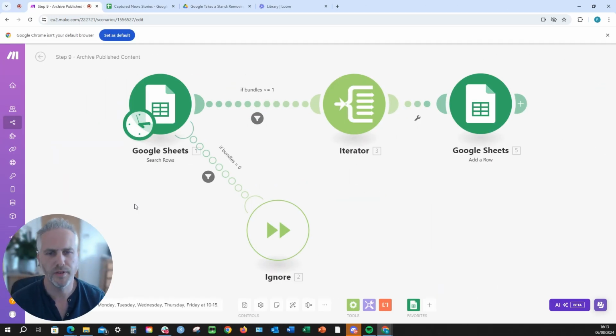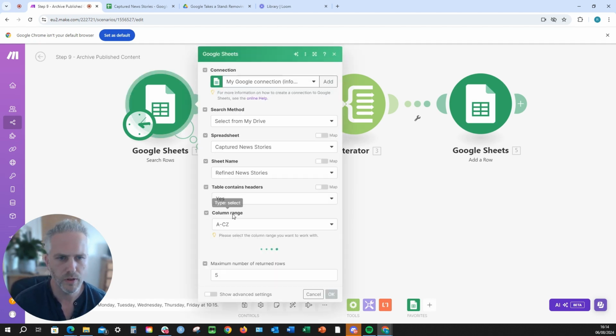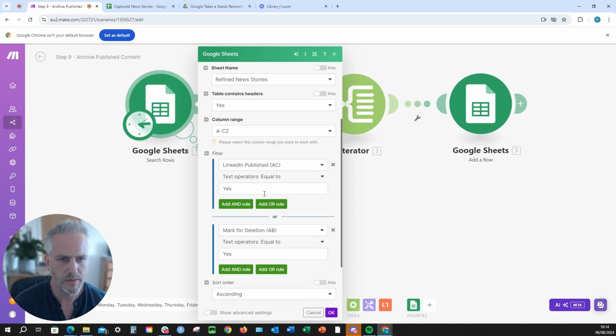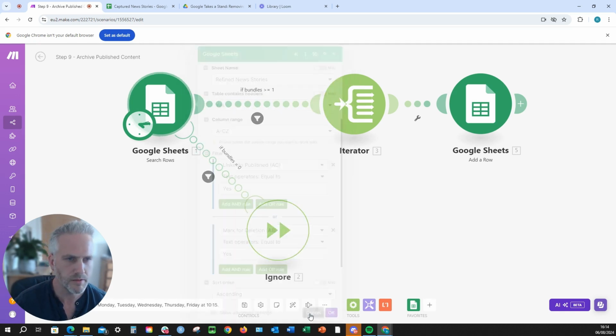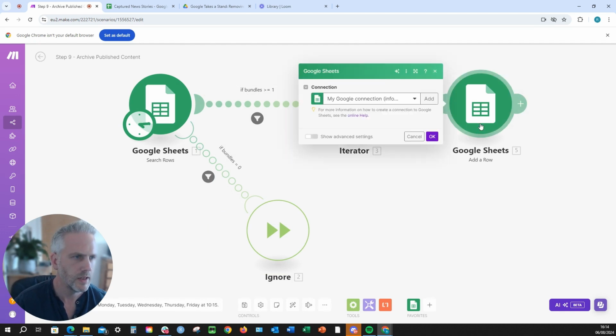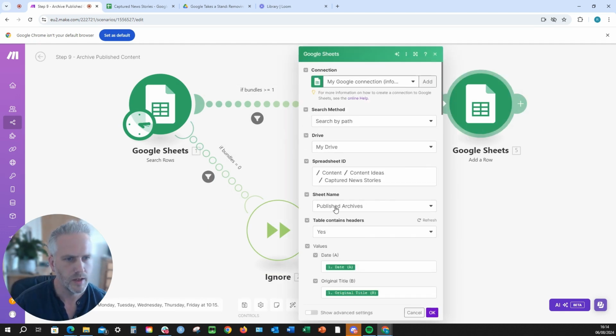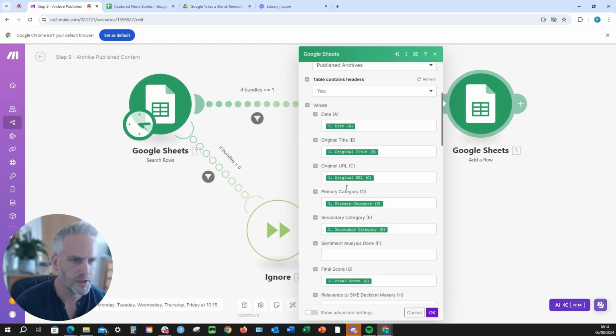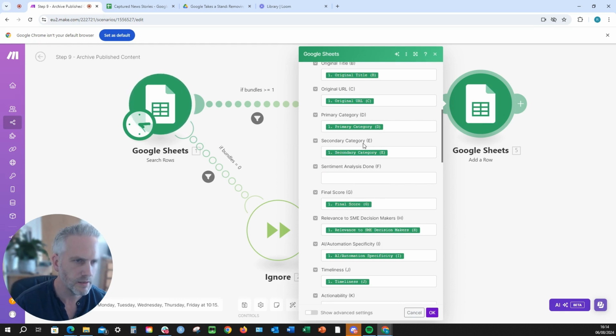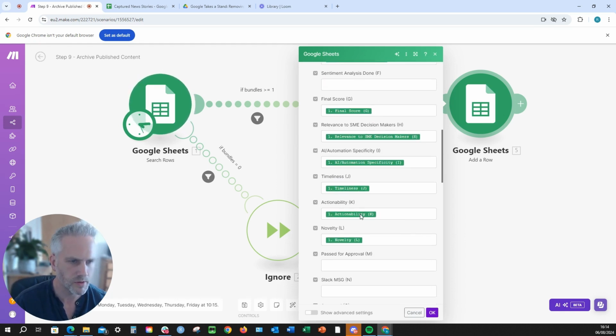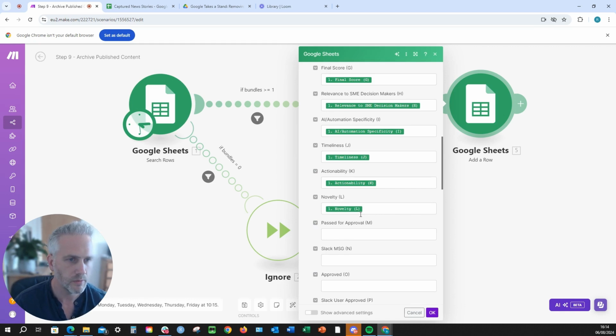Okay, so now for the final few steps. We want to archive the material that we've just published and then get rid of the stuff that we don't want in order to start the process again. So we're just going to look for the sheets where we've got the status being changed to published and it's been turned to deletion, passing it through an iterator, and then we're going to save it to the published archive, so a different sheet. And then we're going to put all of the available information that we want in here. So in particular, we want the categories and all of the sentiment scores because we want to know what's worked in order that we can actually do a better job in the future. So that's what's happening here.